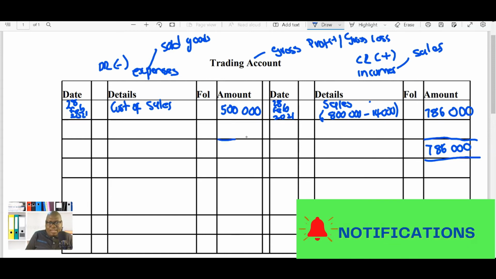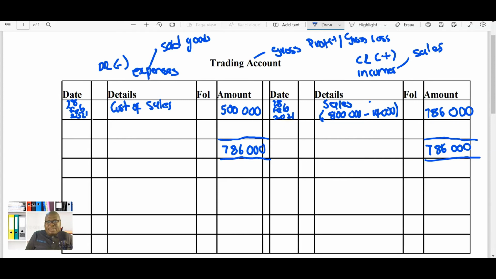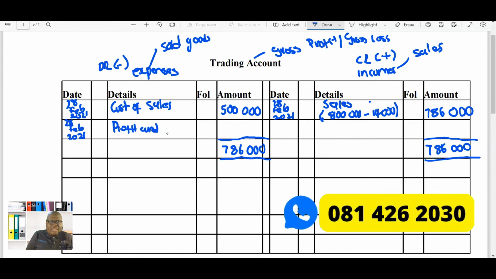Remember, we are closing off this account, so it means that both sides must be equal, and you can see that the credit side is more, so hence we're going to have 786,000 here. And here we're going to have the date. We don't have to write it, but you can just write 28 February 2021, and then you can have your profit and loss. And please also remember to include the details in your folio, but I'm not going to write them because I'm trying to keep this as short as possible.